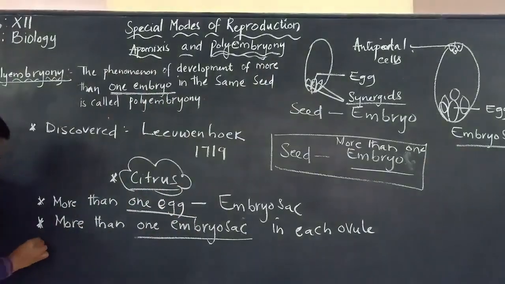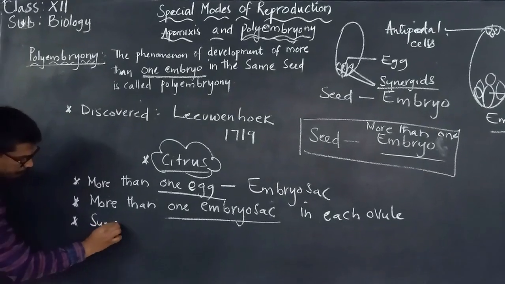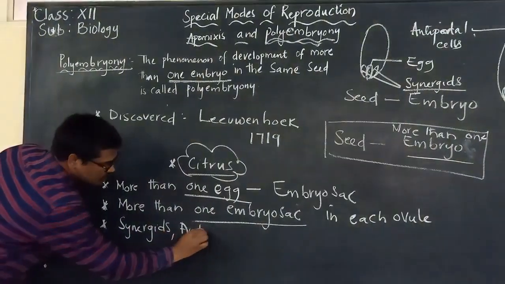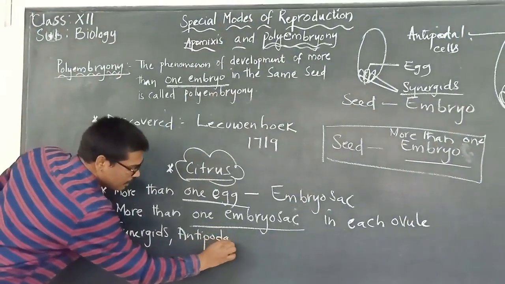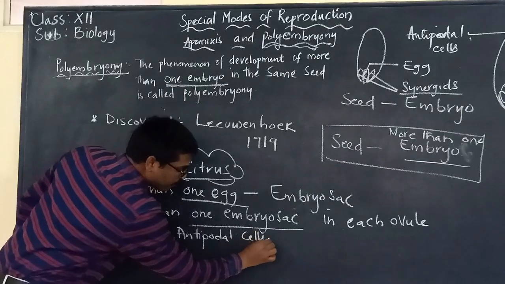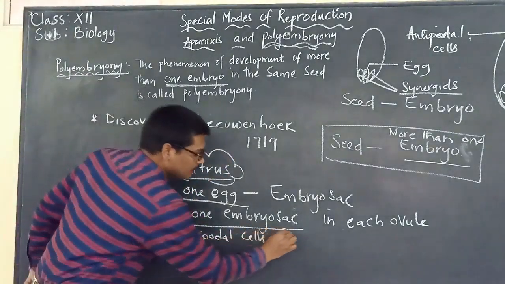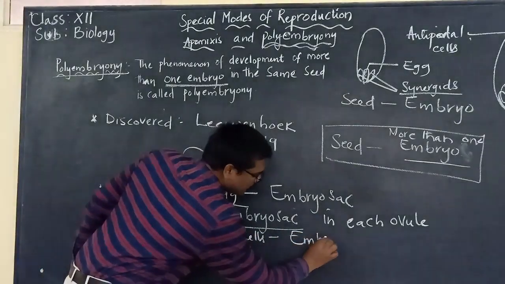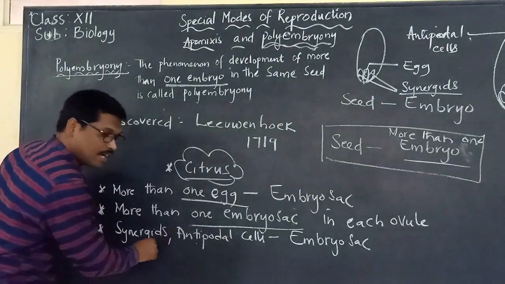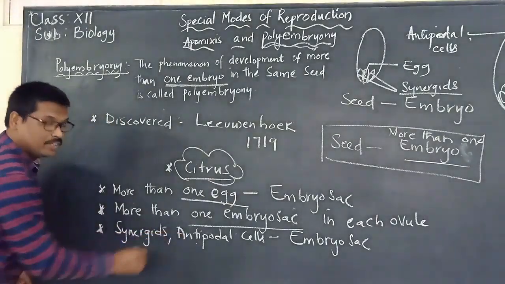So the next reason that we are going to say is that the synergids or the antipodal cells, which are present inside what? These two are present inside the embryo sac. Can develop. These two can develop into what? Embryos. These two can develop into embryos.